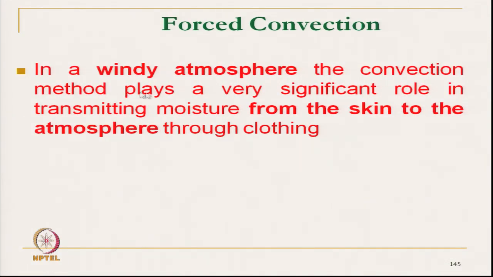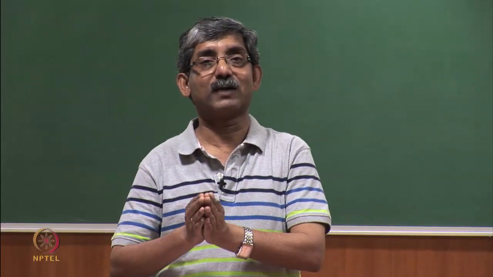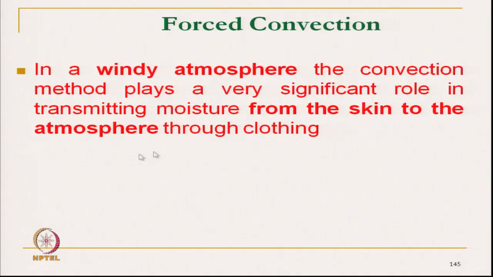In a windy atmosphere, the convection method, this forced convection method, plays a very significant role in transmitting moisture from skin to the atmosphere through the clothing. So, we will see one method we have developed. In that method, we have tried to see the effect of the wind blowing, how the speed of flowing air affects the moisture transmission.